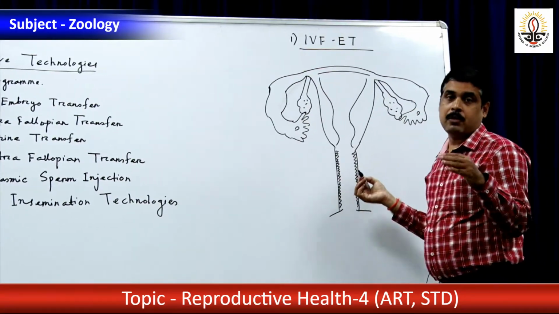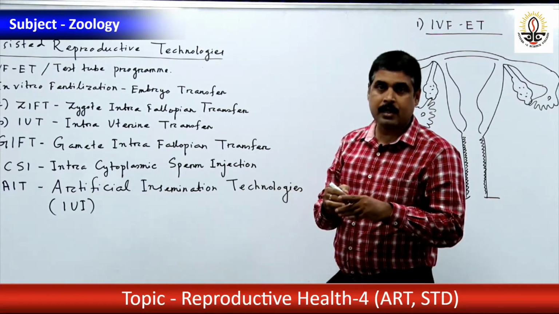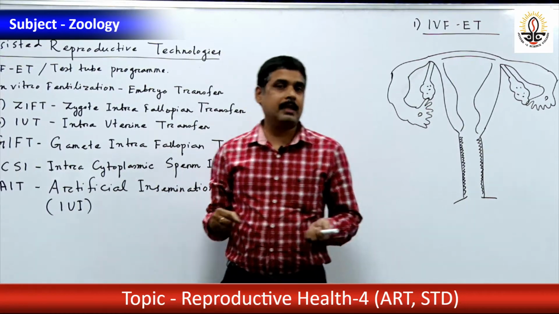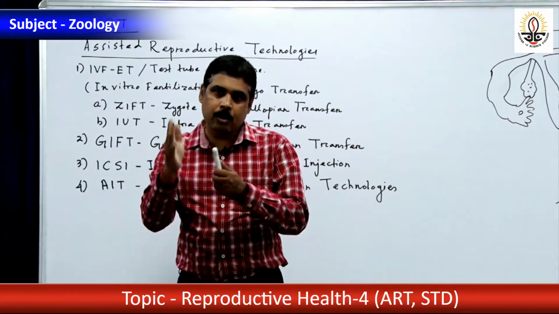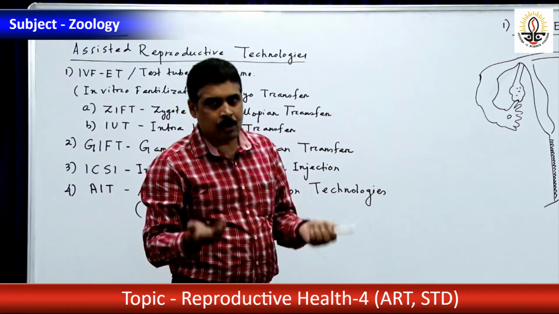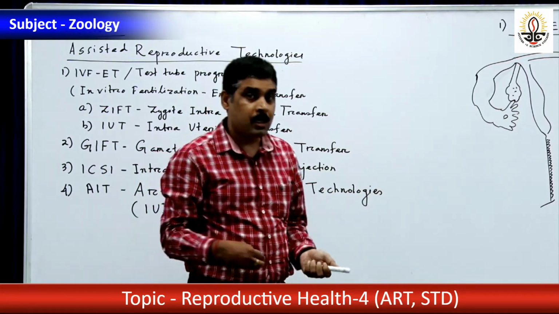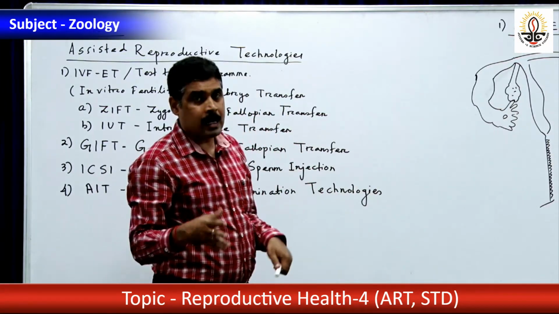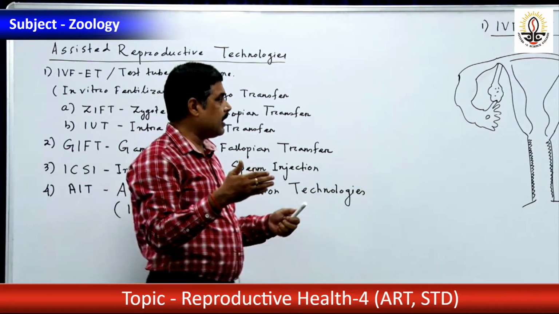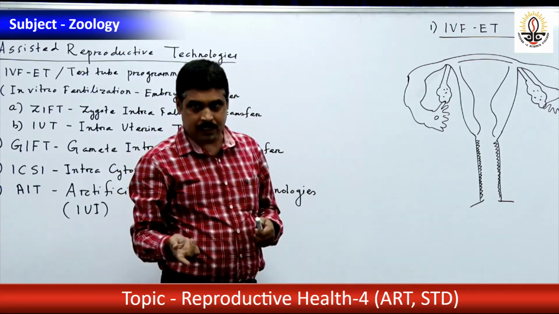So first of all, from the female, ovum is collected. Everything is assisted by superovulation, by introduction of the gonadotrophic hormone, GTH. You know, gonadotrophic hormone is divisible into FSH and LH. FSH refers to the follicle stimulating hormone and LH is the luteinizing hormone. So the female is injected with gonadotrophic hormone, thereby stimulating superovulation.